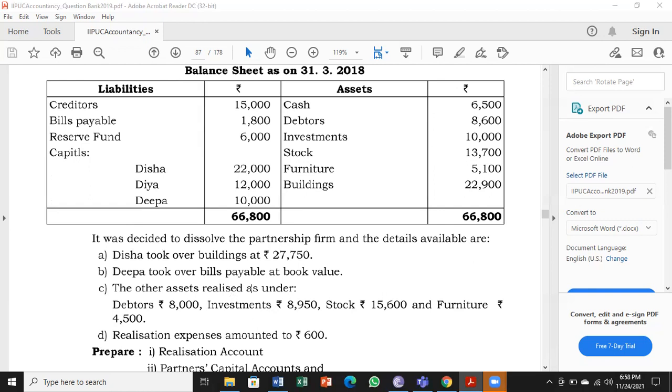It was decided to dissolve the partnership firm and the details are available. A. Disha took over building at 27,750. Deepa took over bills payable. There's a liability taken over. Disha took an asset. Deepa is taking a bills payable. Other assets realized as follows: debtors, investment, stock, furniture. So 4 assets converted into cash. 1 asset is taken by the partner. Then realization expense amounted to 600.